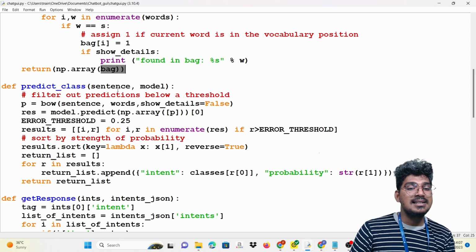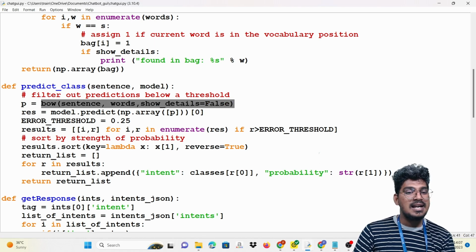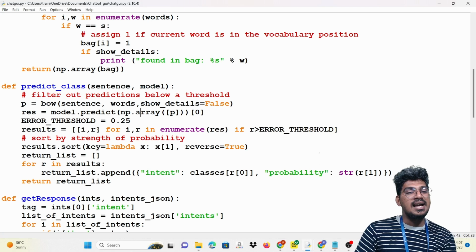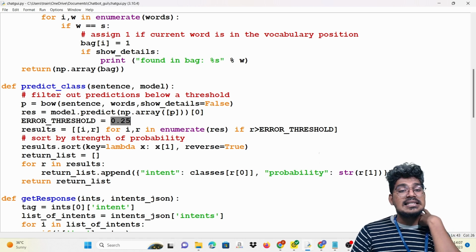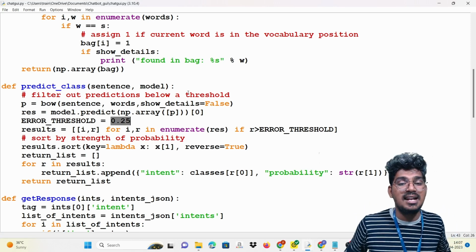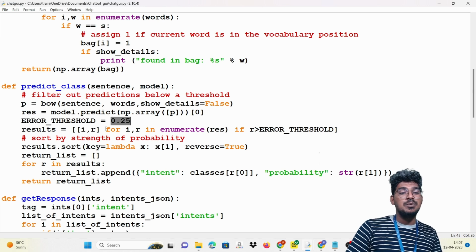Then predict the classes. So sentence and model. You can see it here above the sentence and also the words. And model dot predict np dot array of 0, and error threshold value 0.25, and the result is r for i, r in enumerating the result, where the r value is above 0.25, in the sense that will return one particular value.